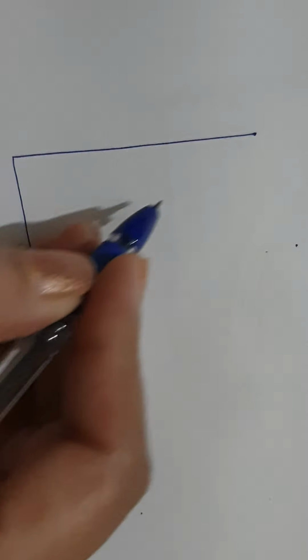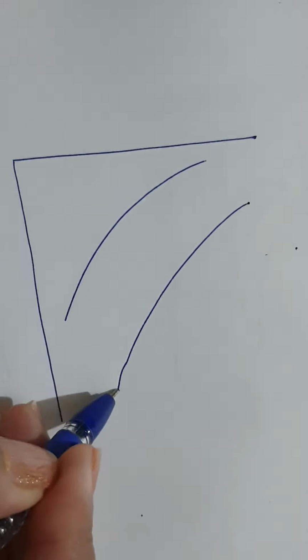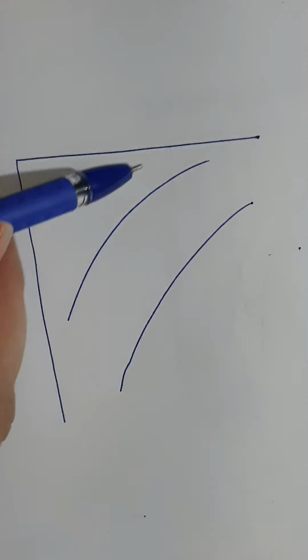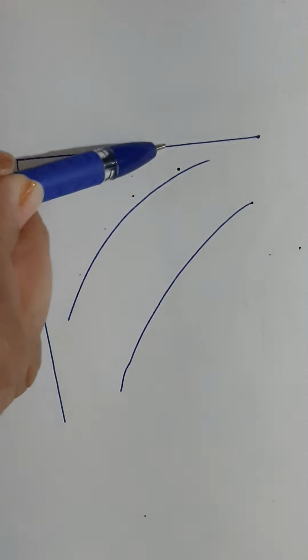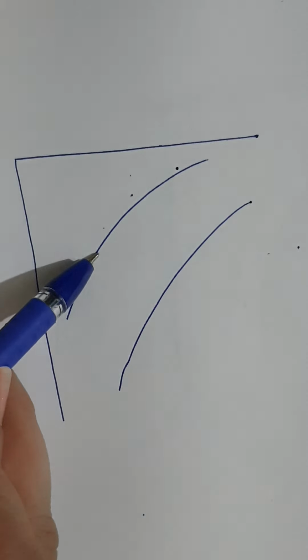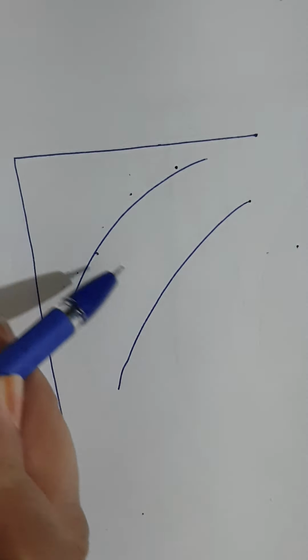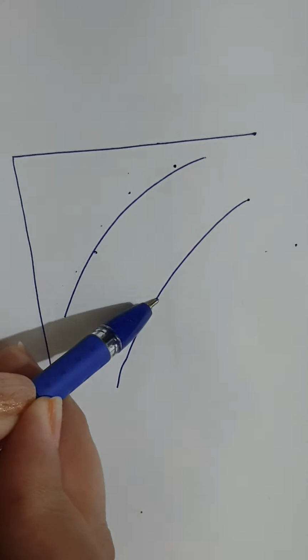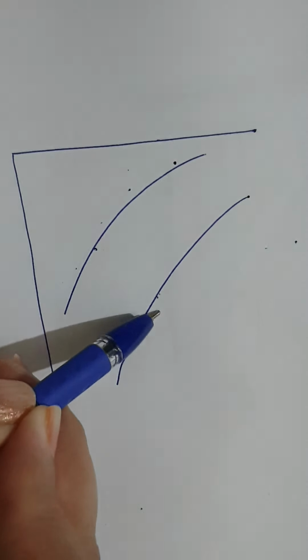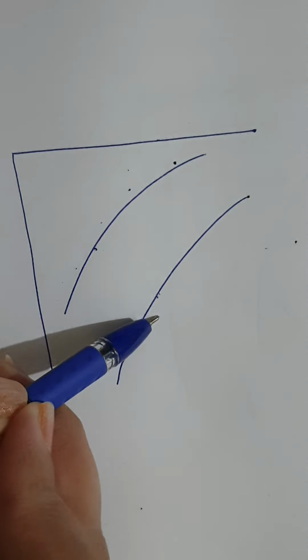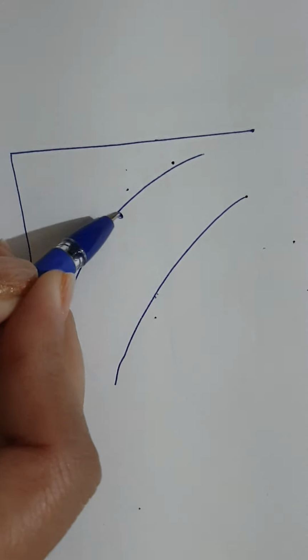Next one was higher indifference curve gives you more satisfaction. You can understand it like this. If these are two indifference curves, satisfaction is the same on one indifference curve, on every point it is the same. But if we compare any point on this indifference curve with that on this indifference curve, every point of this indifference curve will give you more satisfaction. Why is it so? Let's compare these